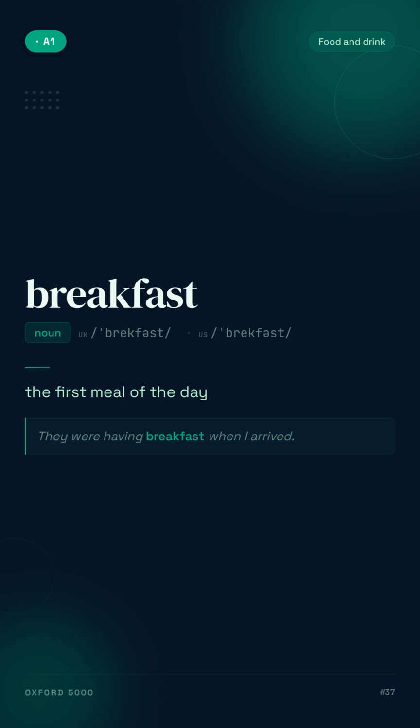Breakfast. The first meal of the day. For example, they were having breakfast when I arrived.